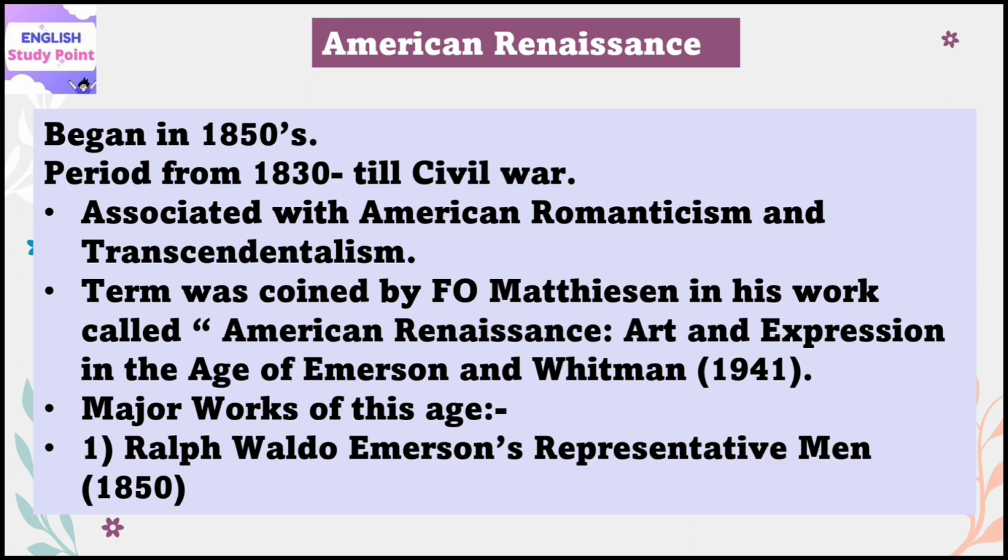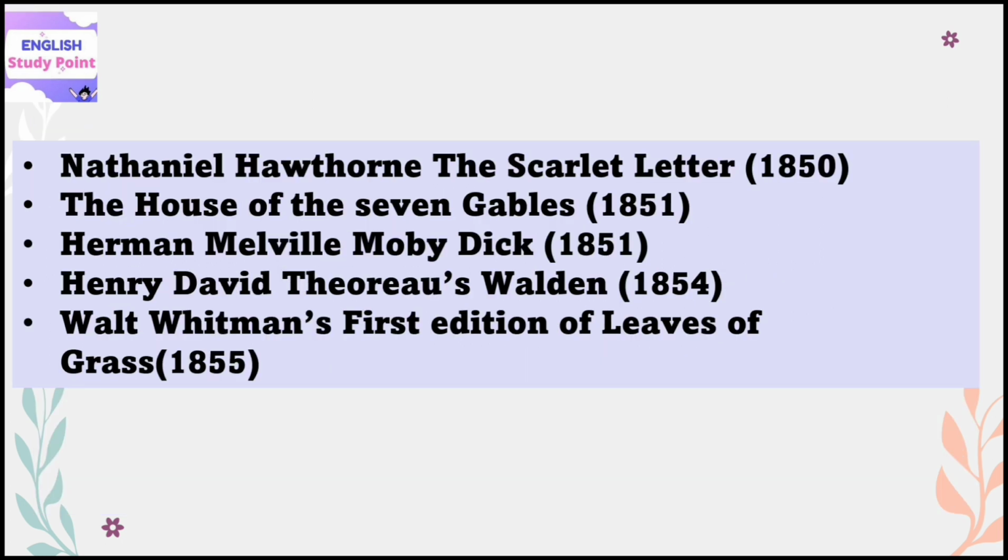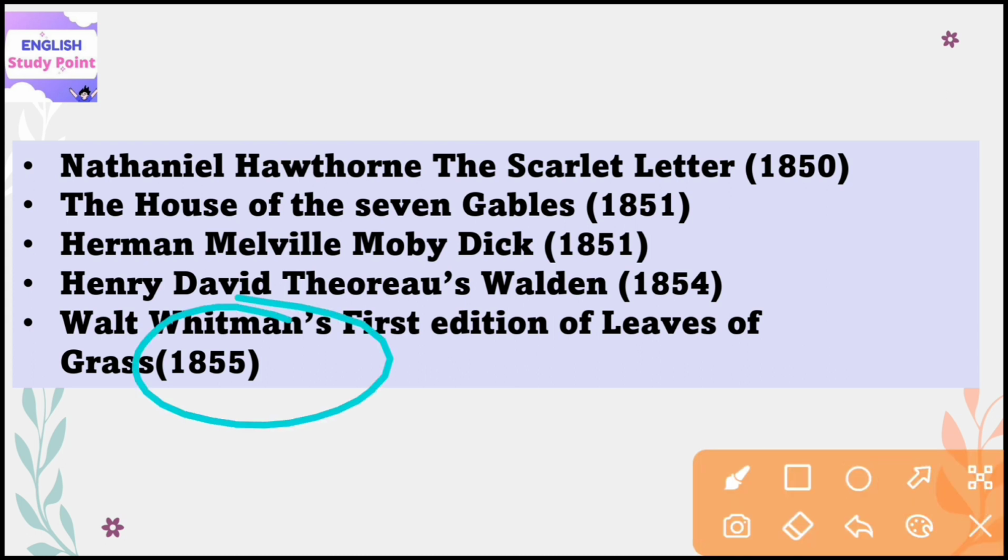Those works are, first of all, Ralph Waldo Emerson's Representative Men, which came in the year 1850. Then Nathaniel Hawthorne's The Scarlet Letter and The House of the Seven Gables, Herman Melville's Moby Dick, Henry David Thoreau's Walden, and another one is Walt Whitman's first edition of Leaves of Grass, which came in the year 1855. All these works were produced during the American Renaissance age.